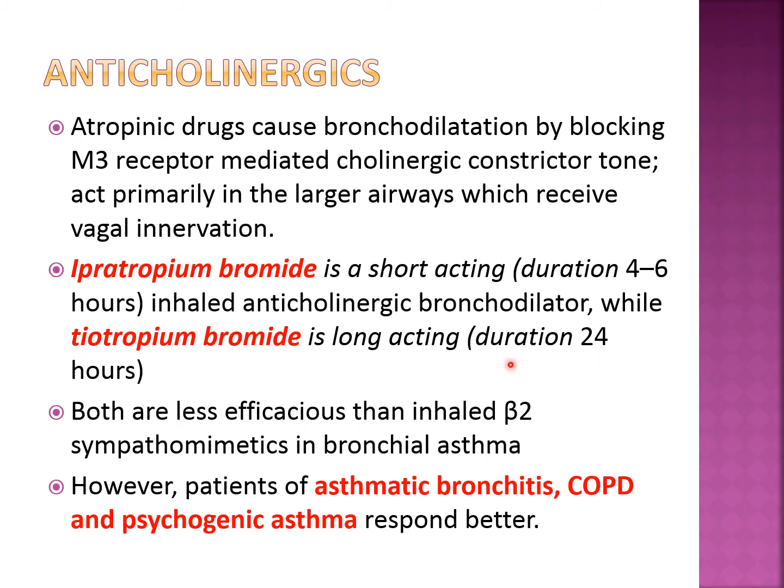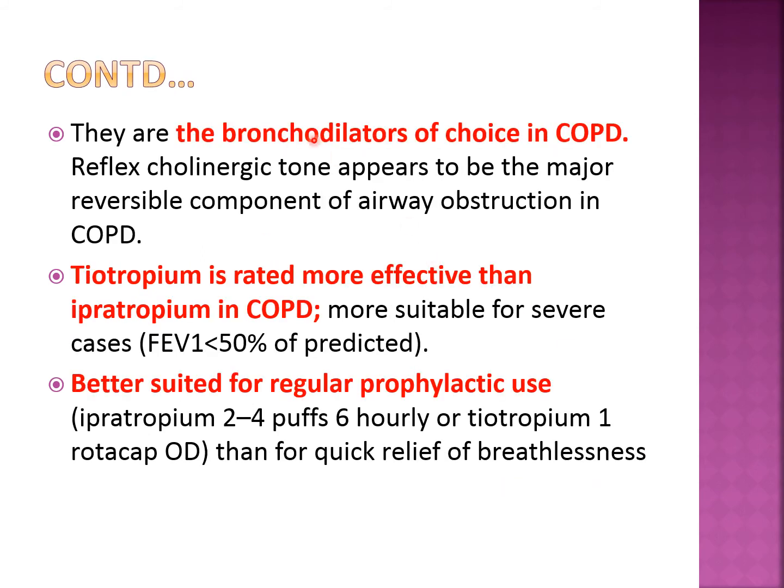So ipratropium bromide is short acting, 4 to 6 hours. Tiotropium bromide is long acting. But both are less efficacious than inhaled beta 2 agonists in bronchial asthma. They are less efficacious as compared to salbutamol or salmeterol. That's why salbutamol is preferred. However, patients of asthmatic bronchitis or COPD or psychogenic asthma respond better. These are the bronchodilators of choice in COPD. I have told you earlier that in COPD, anticholinergics are used mainly as a bronchodilator, while in asthma, beta 2 agonists are useful as a bronchodilator mainly.